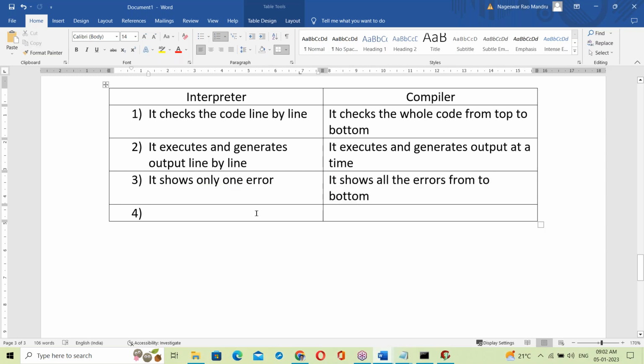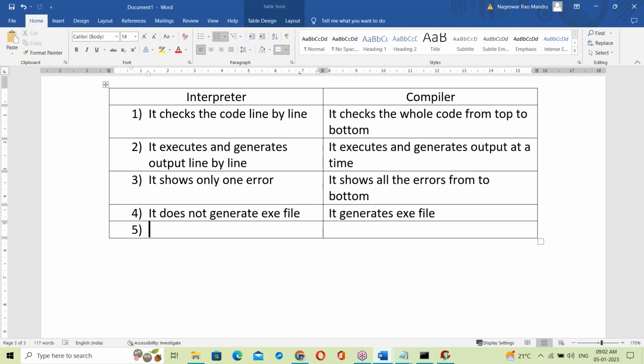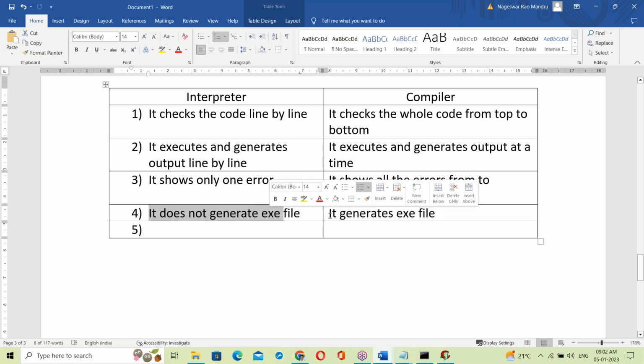The main difference is the exe file. The interpreter does not generate an exe file. The compiler generates an exe file, and finally executes it.